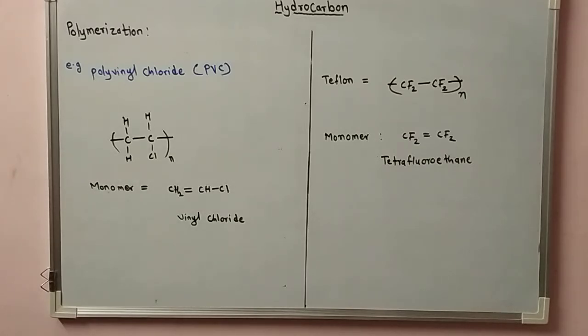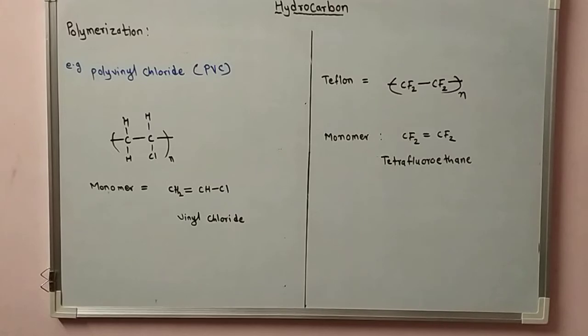So the process in which a large number of small molecules, like monomers, combine together and form large molecules with the repeating unit present in the polymer is called polymerization. That is, a polymer is a macromolecule consisting of a large number of repeating units.